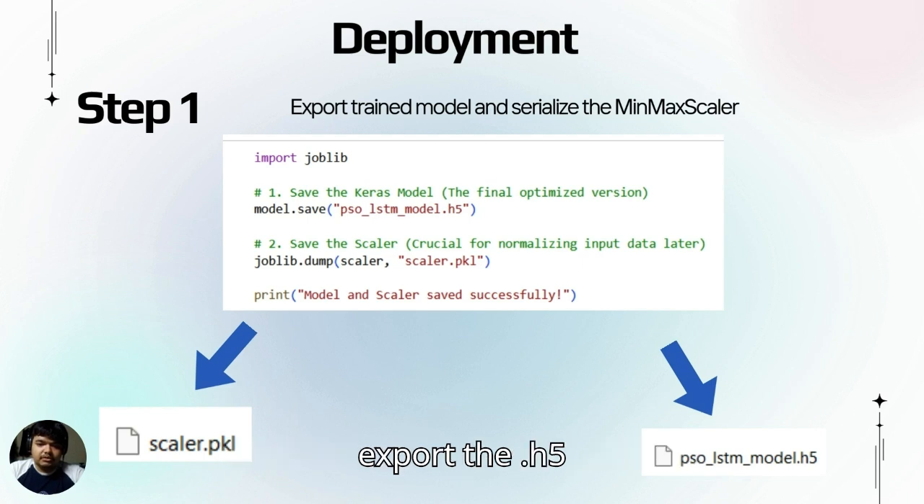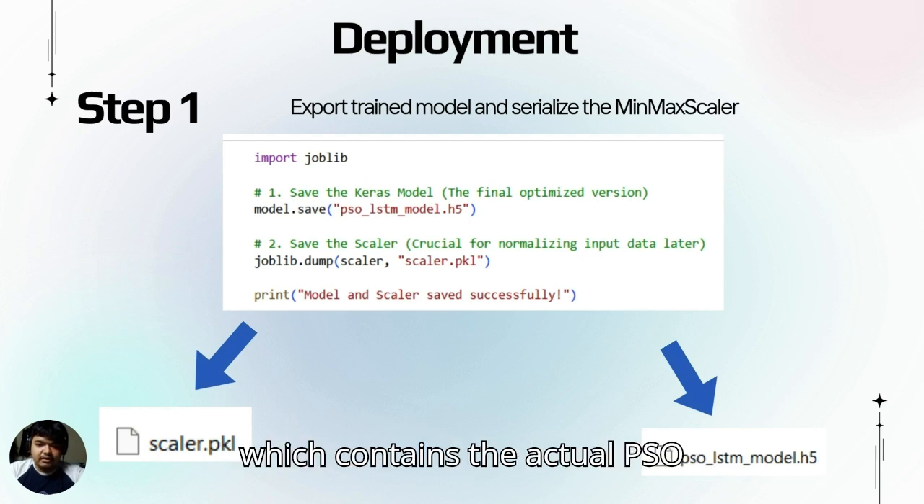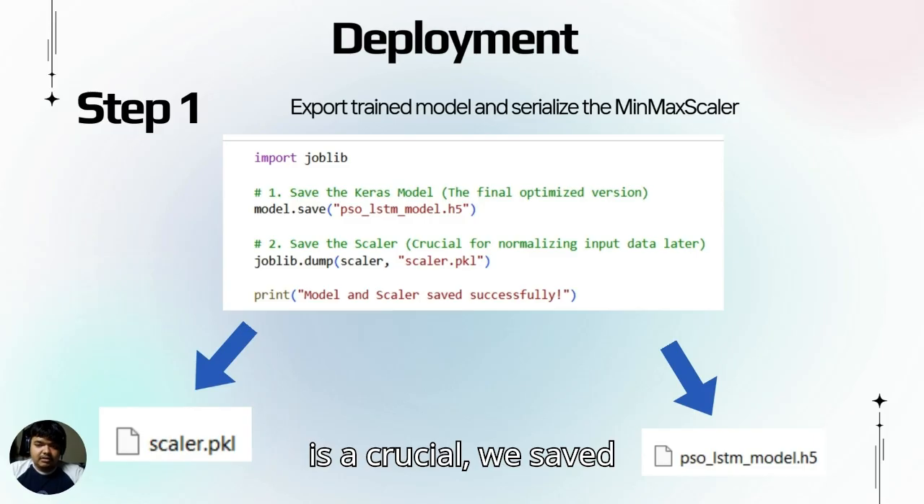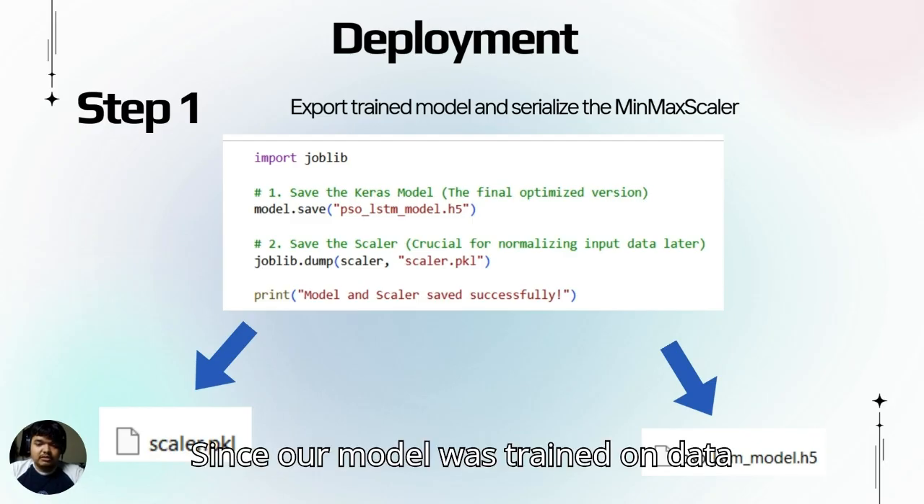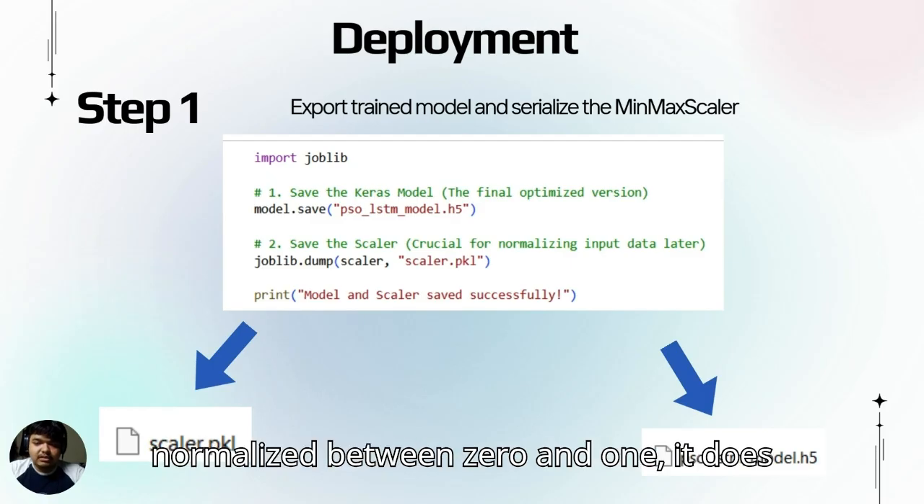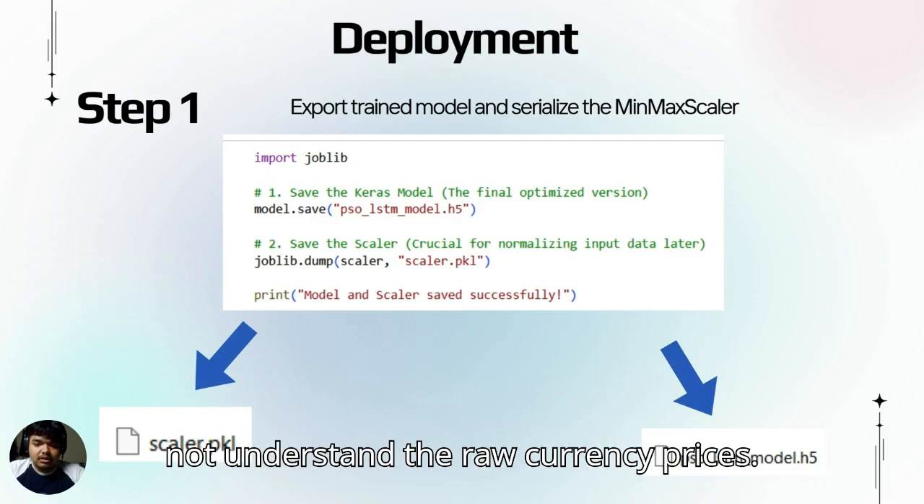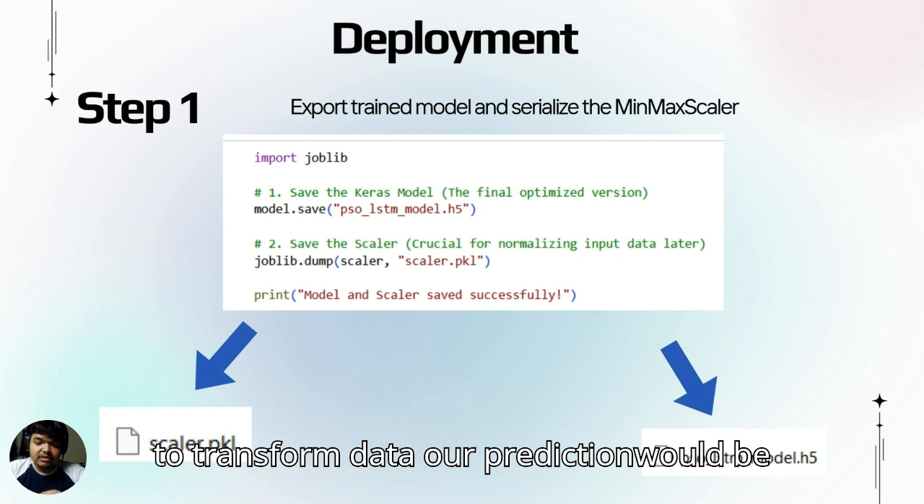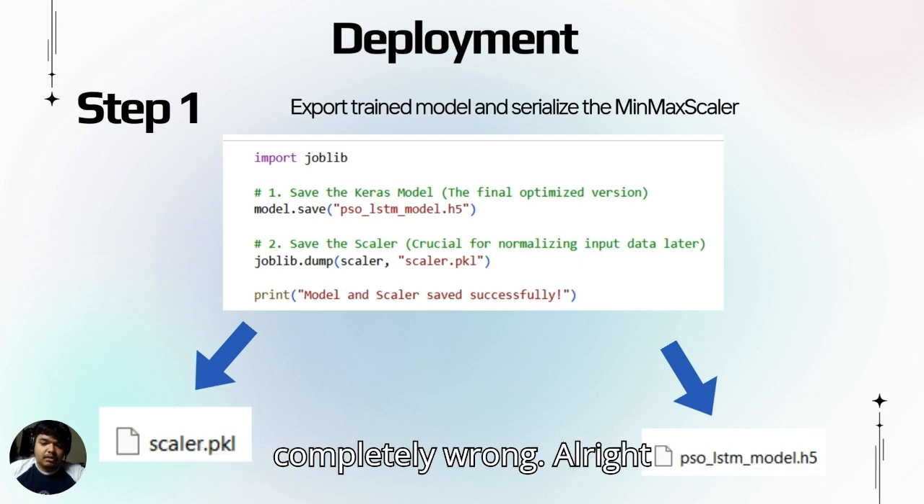First, we export the .h5 file which contains the actual PSO optimized model. Secondly, and this is crucial, we save the scaler object with the file name scaler.pkl. Since our model was trained on data normalized between 0 and 1, it does not understand raw currency prices. If we did not save this exact scaler to transform data, our prediction could be completely wrong.